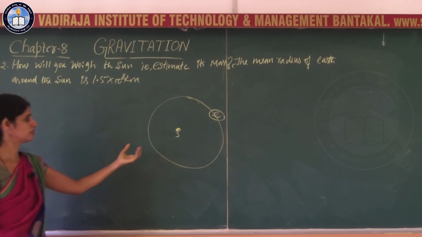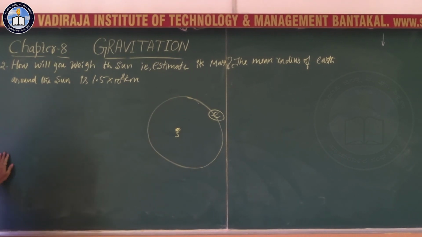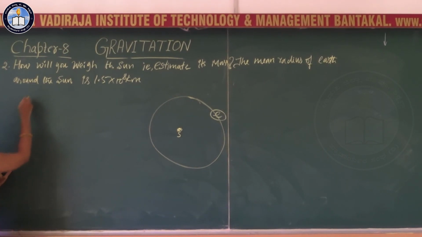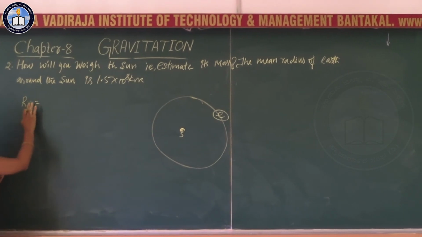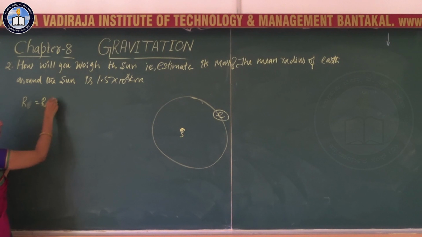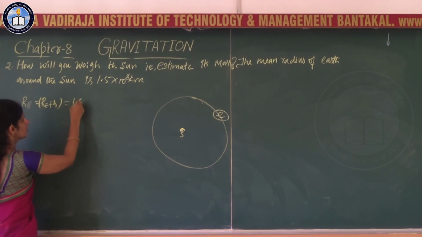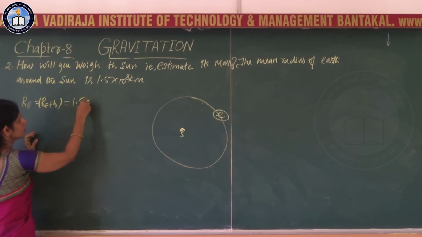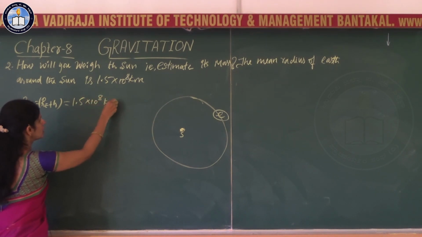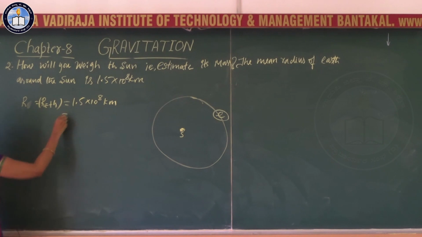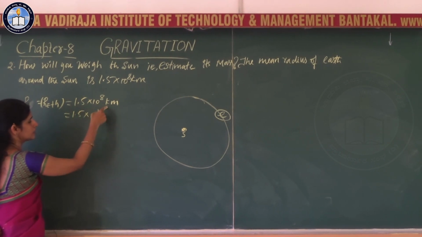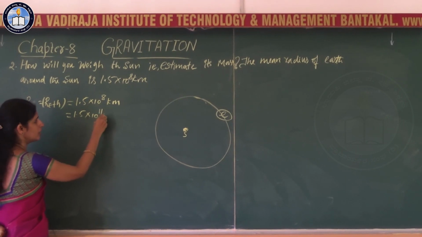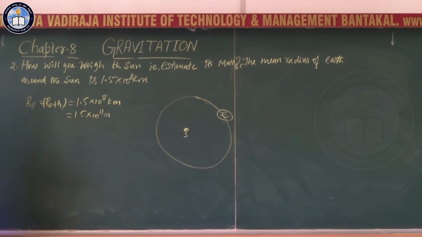The given data, the radius of Earth's orbit, that is r, which is R_E plus h in our problem, is 1.5 into 10 to the power 8 kilometer. So this is 1.5 into 10 to the power 11 meters.